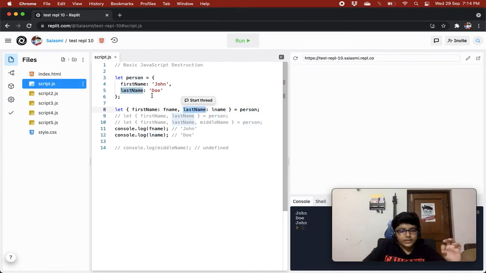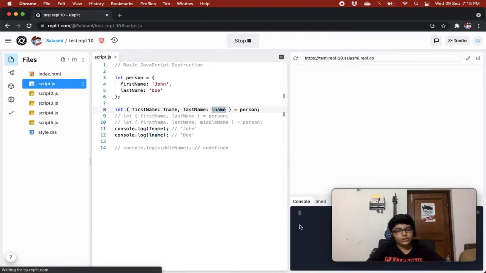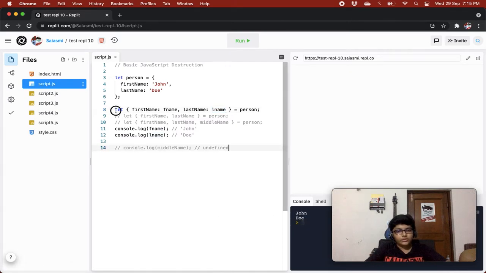So the person object's first name value will come in fName, and its last name's value will come in lName, and we can access both of these and log them out. You see we are getting John Doe. So this was basic destructuring.